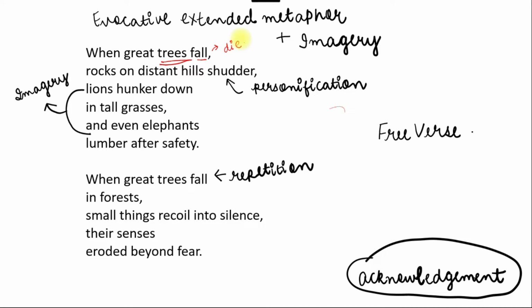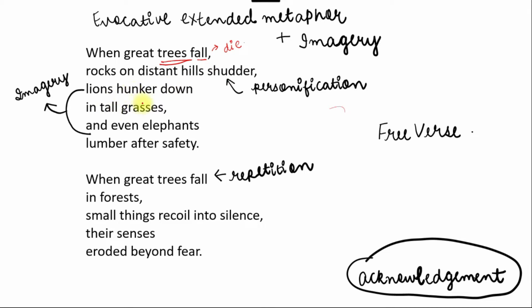Rocks on distant hills shudder. So what does shudder mean? Trembling, right? So a rock is given a person's feelings. That is why it is called personification, where human traits are given to non-living things. So rocks on distant hills shudder means that when a great personality dies, it sends shock waves that reverberate through the entire natural world. That's why it's saying shock, we feel a shock, right? That is how they are saying rocks, even in really faraway places, also shudder.